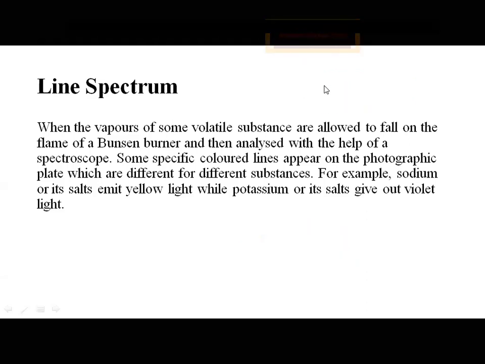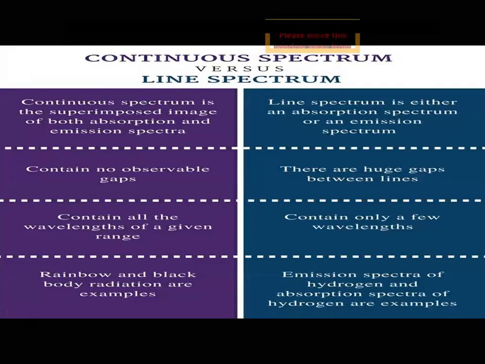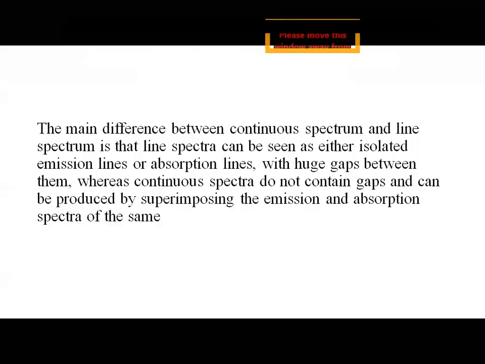And such a spectrum is called what? It is called line spectrum. So, continuous versus line spectrum. Continuous spectrum is a superimposed image of both absorption and emission, whereas line spectrum is either an absorption spectrum or an emission spectrum. Continuous spectrum contains no observable gaps, whereas there are huge gaps between the lines. It contains all wavelengths of a given range, and line spectrum contains only a few wavelengths. Rainbow and black body radiations are examples of continuous spectrum. Emission spectra of hydrogen and absorption spectra of hydrogen are examples of line spectrum.